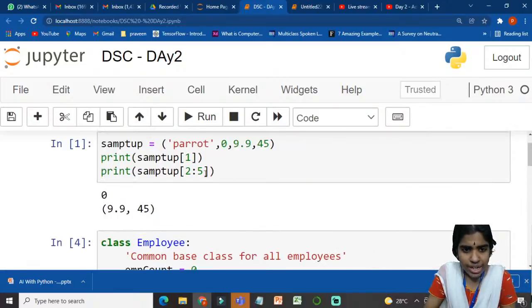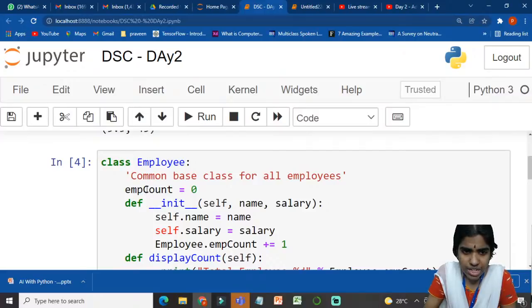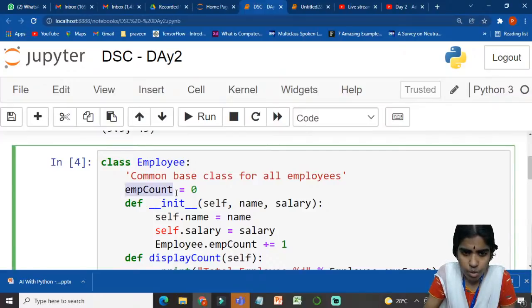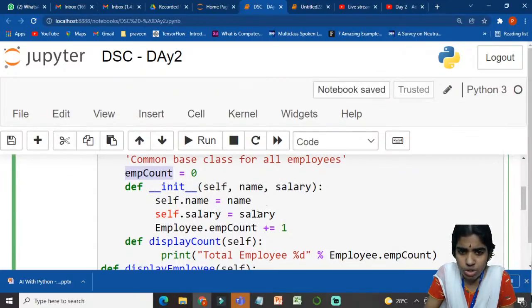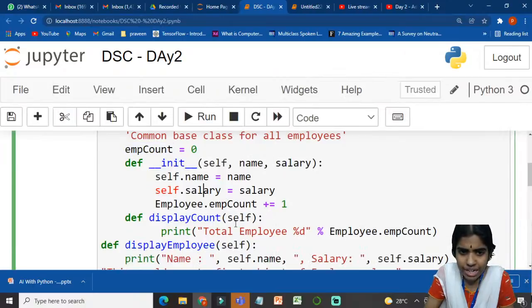So, first I am creating a class called employee. I am initializing a variable, employee count, equal to 0. And then I am defining a function. def is the keyword for defining a user defined function. The init function initializes this class. self denotes an instance of this class. The name and salary of an employee are the arguments this function takes. self.name is assigned the name, and self.salary is assigned the salary.